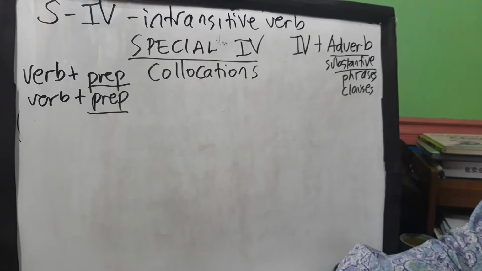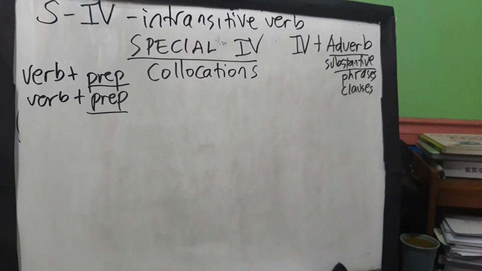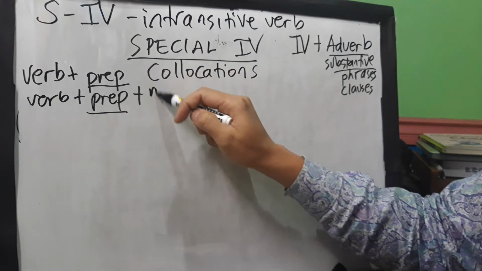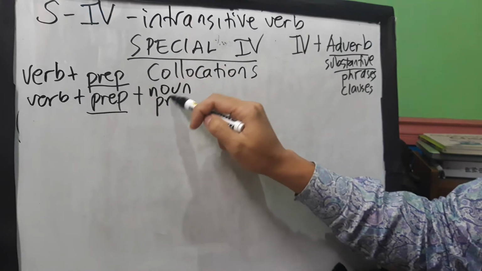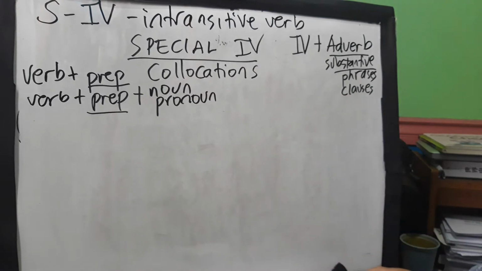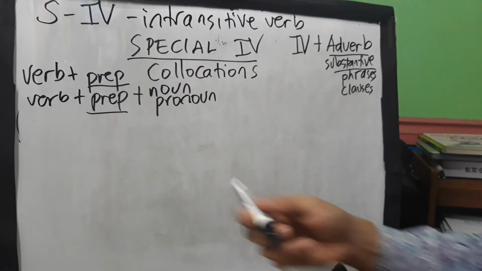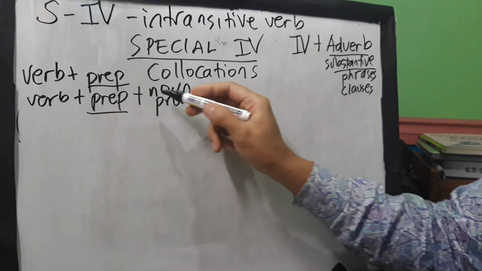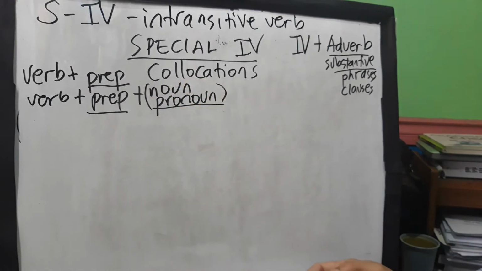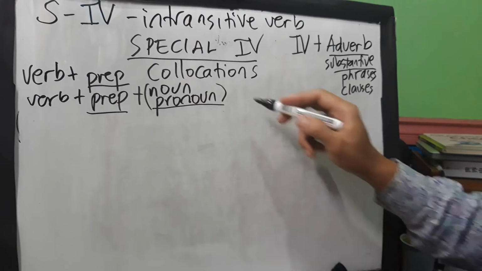Always remember, guys, that whenever you use a preposition in grammar, it is technically followed by a noun and a pronoun.